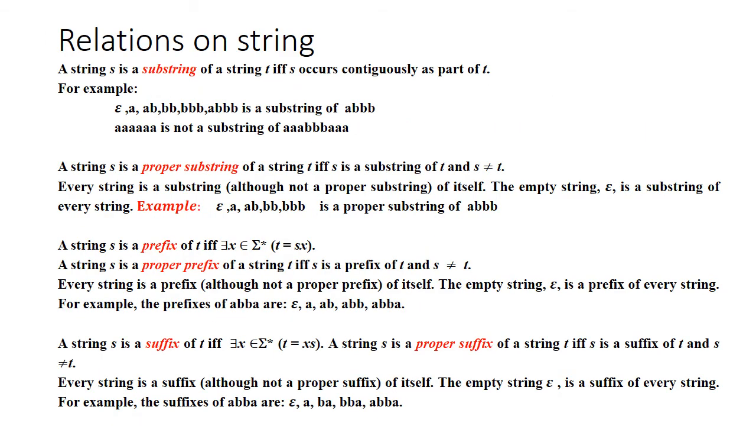A string s is a substring of a string t if and only if s occurs contiguously as part of t. So let us consider the main string t as abbb. From this, these are the possible substrings we can get. Even the same string, that is the original string, is also a substring, and epsilon is also a substring. However, aaa is not a substring of the main string aaabbbaa, as although there are 6 a's present in this main string, they are not continuous.